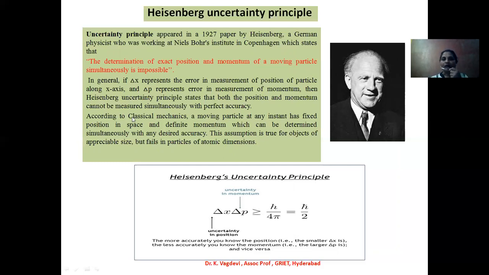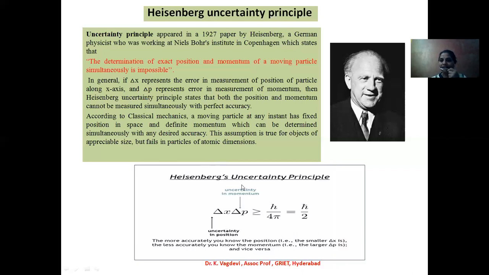According to classical mechanics, a moving particle at any instant has a fixed position in space and a definite momentum, which can be determined simultaneously with any desired accuracy. This assumption is true for objects of appreciable size, but fails for particles of atomic dimensions.